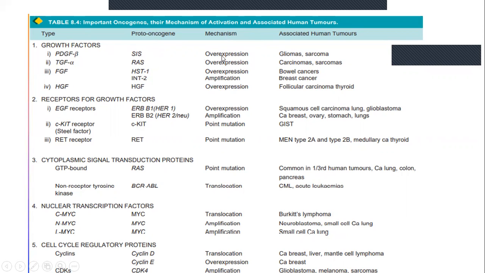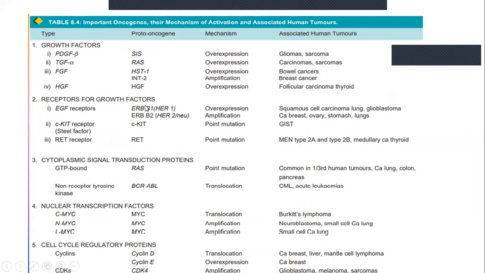When PDGF beta is overexpressed, that is proto-oncogene SIS is overexpressed, it causes glioma, sarcoma, carcinoma, bowel cancers, breast cancer, follicular carcinoma, thyroid. So under the influence of these growth factors, these proto-oncogenes will undergo overexpression and lead to these tumors.